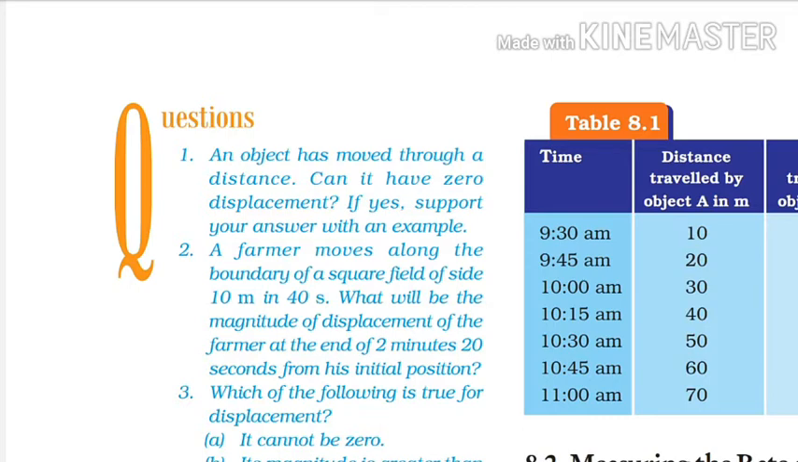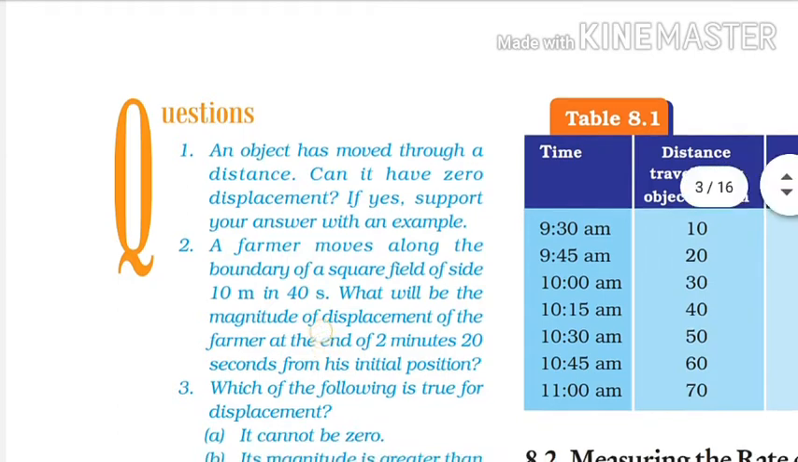Similarly, if any car or any cyclist moves along a circular track, and after traveling a long journey the car driver or the cyclist reaches its initial position, then the displacement created becomes zero. So this is a possible condition. Now come to the second question.